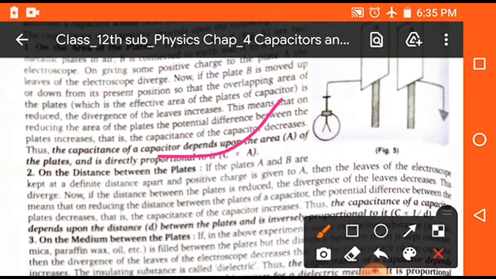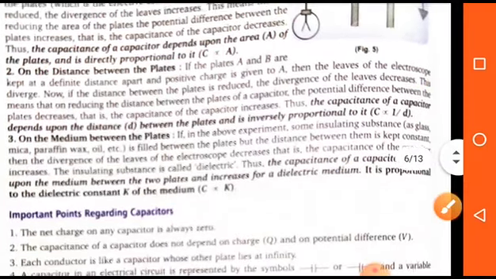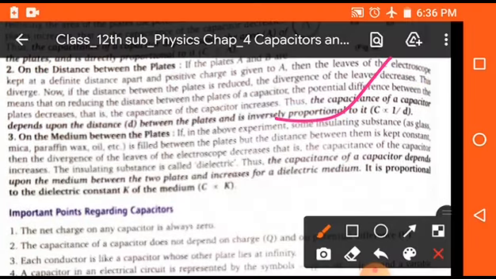It means that if the plates are thick, then the capacitance will be more, and if we use thin plates, then the capacitance will be minimum. Now the second factor is the distance between the plates. Students, C is inversely proportional to D, where D means the separation between the plates. If we place the two parallel plates at a larger distance, then the capacitance will be small, and when the distance is small, then the capacitance will be more.